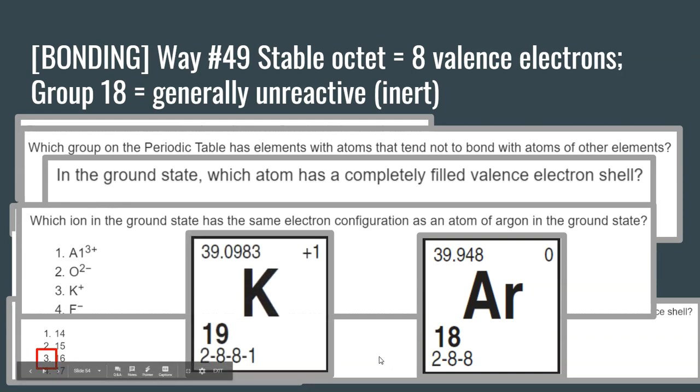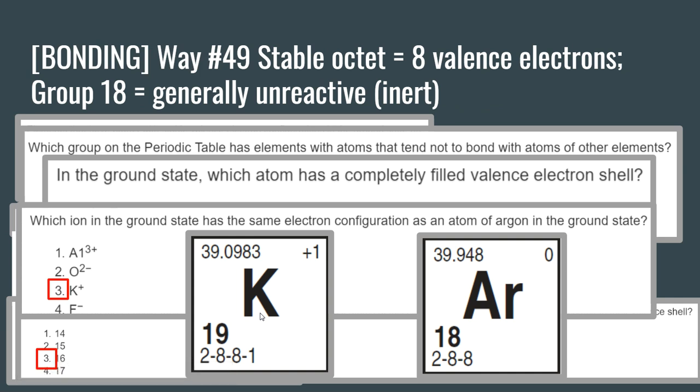Note that potassium already has 2-8-8-1. You should be looking for elements around or close to argon. So look at the period where argon is and the period right after, because potassium, which already has 2-8-8-1, will much more easily lose that last electron in order to achieve the same electron configuration as argon. Once it does that, it loses that negative electron and becomes positive. So the answer is 3. Potassium ion will have an electron configuration of 2-8-8 because it's lost that negative electron and is positive.